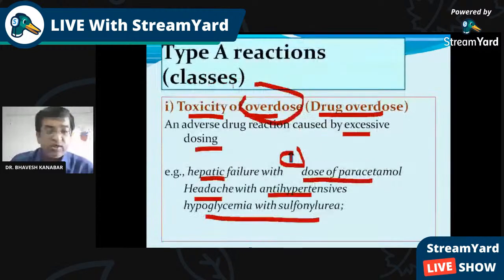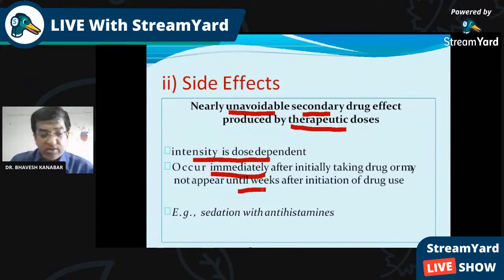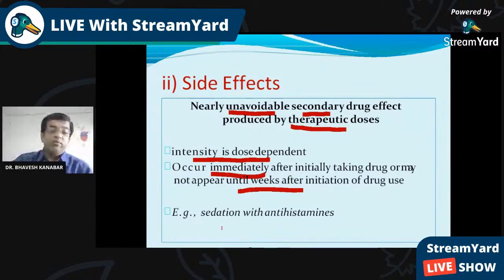Remember, in the case of toxicity, the drug toxicity is produced by overdose, while side effects are produced at therapeutic dose. So intensity here is dose dependent again. It occurs immediately after initially taking the drug or may not appear for several weeks. It depends. For example, sedation with antihistaminic may occur within some hours, within some minutes, or it may not occur for some weeks also. It depends upon the drug, many other factors, and the host factor also. So that is about side effect.